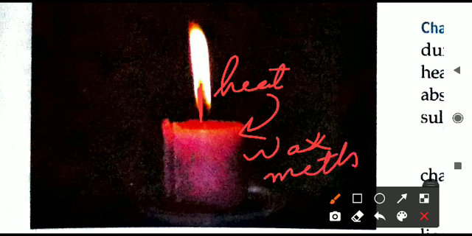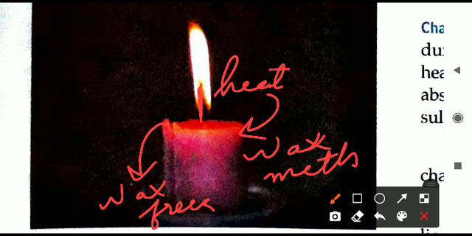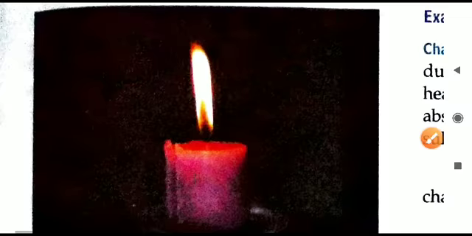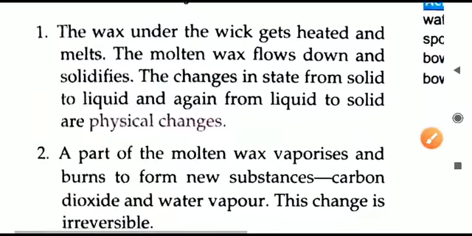This wax flows downwards, and at the bottom the candle is cooler, not that hot, so the wax freezes and becomes solid again. Melting of wax and freezing of wax is what is called a physical change. Whenever a candle is burning, this physical change takes place.